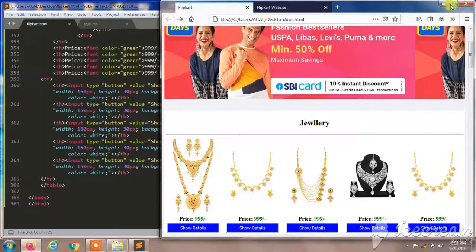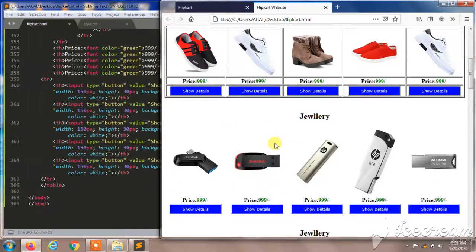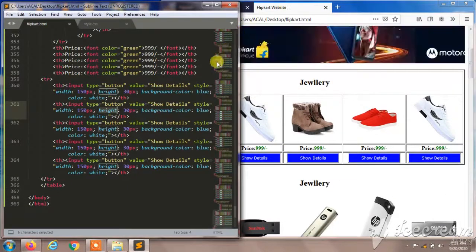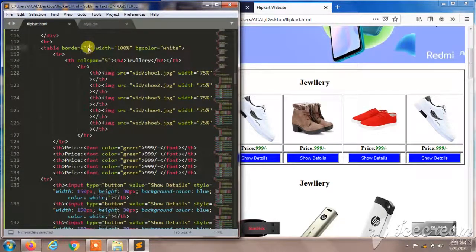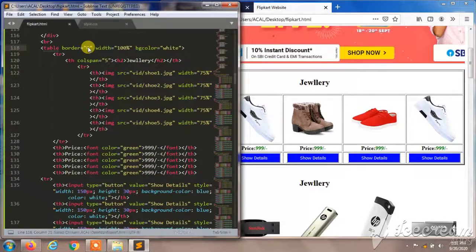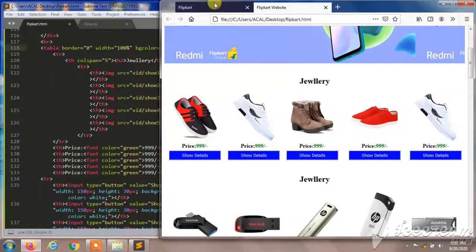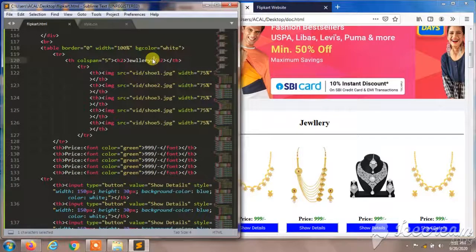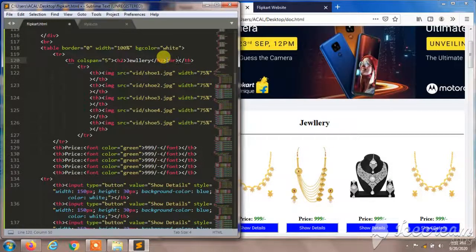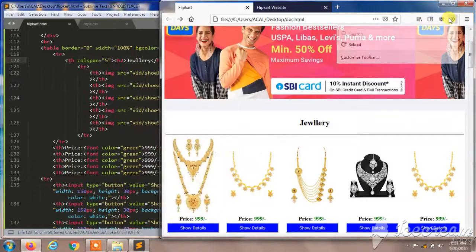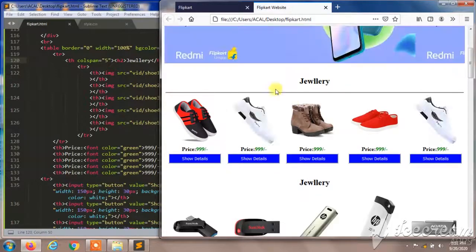I need to change the names over here, so this table didn't go. I forgot to remove the border size here, so I'll remove the 3 here and paste 0, and I'll reload this. So it was awesome. I'm going to change the names here. I'll give HR. Let's see what will happen when we give HR over here. I'll change the names later. You can change the names here.